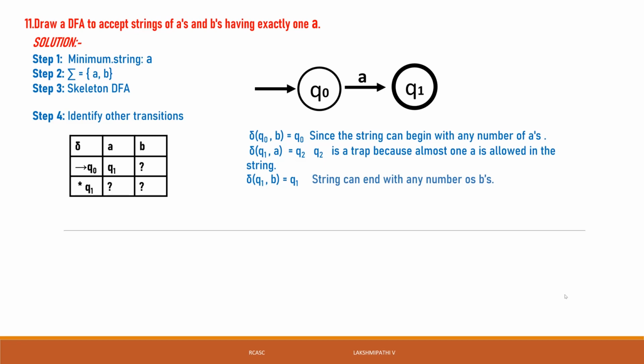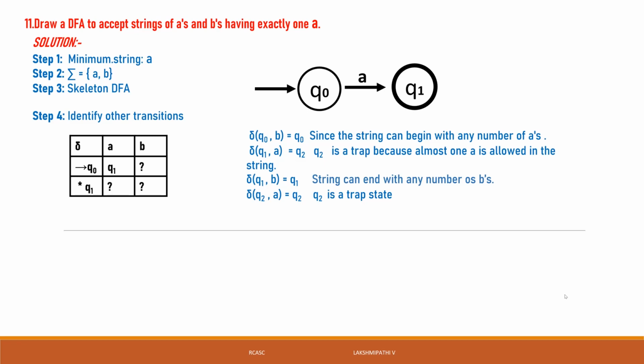That type of state is called a trap state, or a dead state. A trap state can be a non-final or a final state; a non-final trap state is called a dead state. Here q2 is called a dead state. Even if you don't mention it, it will be a dead state only, because we are not accepting that character.